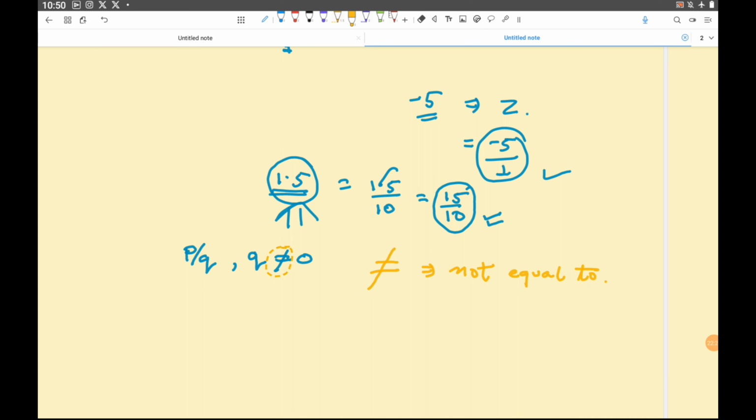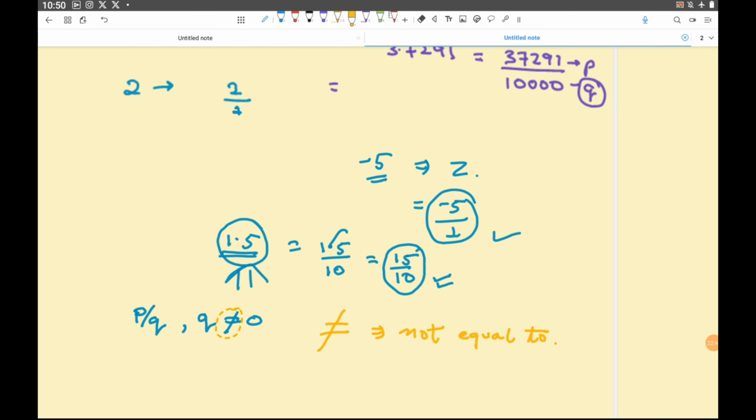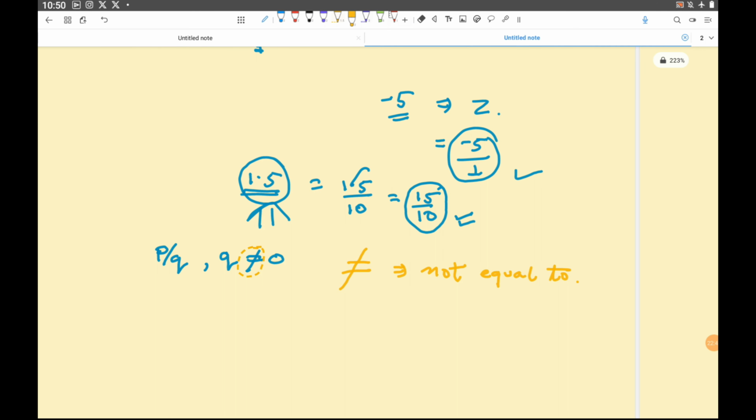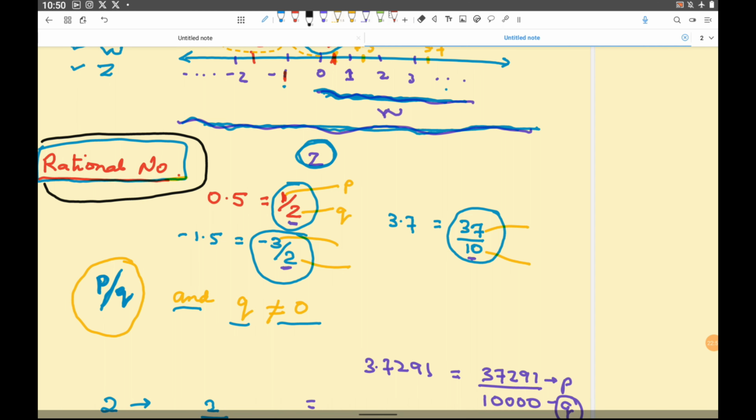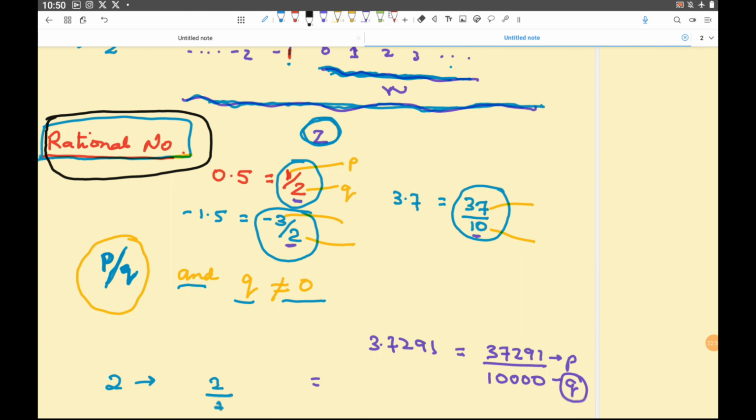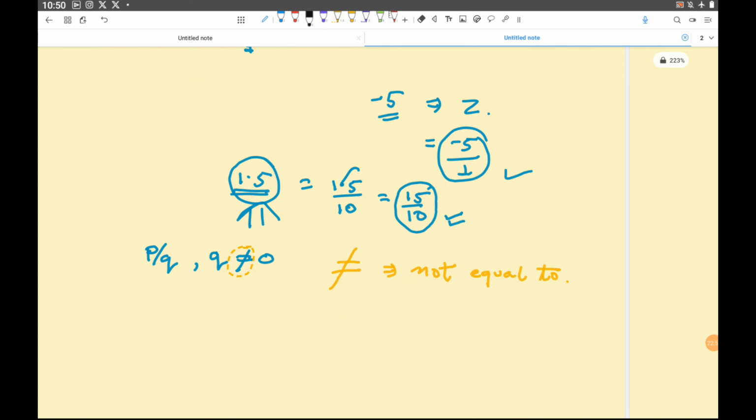Okay, so now our discussion point is why I am saying that q should not be equal to 0. So remember one thing. Let us discuss this. We make our basic concept clear, and then again we fall back to our rational numbers, and then we'll see what all things we need to study as part of our syllabus in rational numbers. Okay?